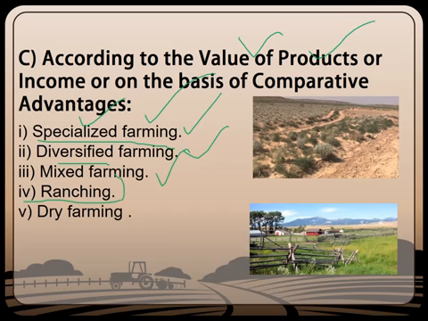So the next thing is ranching. Ranching is a modern method where huge pastures or grassland is grown, and various cattle are allowed to be raised under this ranching system, and apiculture and sericulture are also practiced. So cropping is not done here, only livestock rearing is done, and maybe cropping may be done in the future also. So this is called ranching. And this is called dry farming. Here the irrigation system is totally absent, that is there is no use of water here, so this is called dry farming.